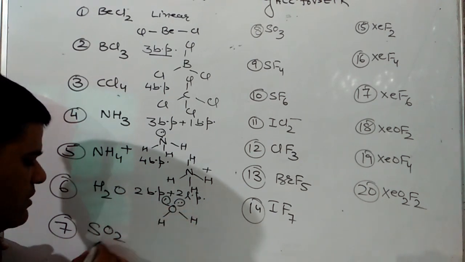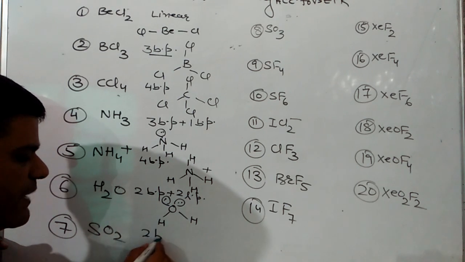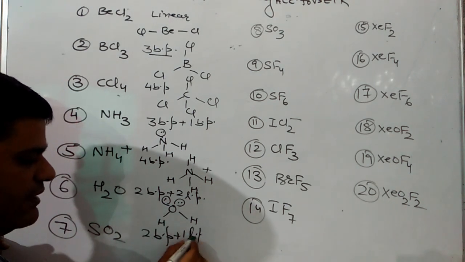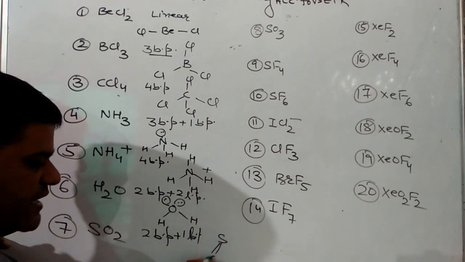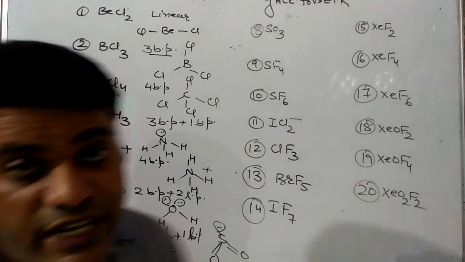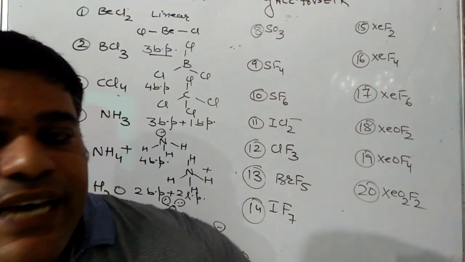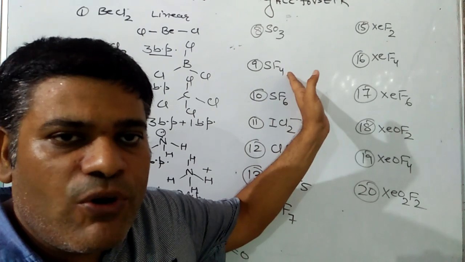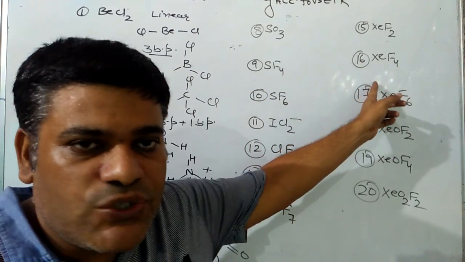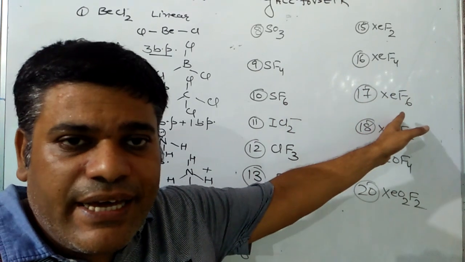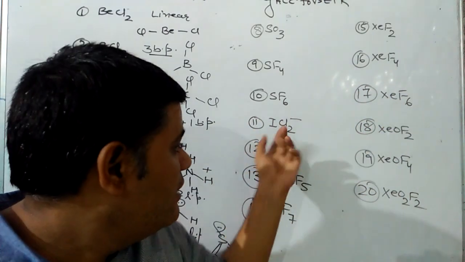In case of SO2, there will be 2 bond pair, 1 lone pair. That's why shape will be V shape or bent shape. Next is SO3. 3 bond pair are only there. Then shape will be trigonal planar. SF4, 4 bond pair, 1 lone pair. Shape will be seesaw. SF6, all 6 bond pair are there. That's why shape will be octahedral.